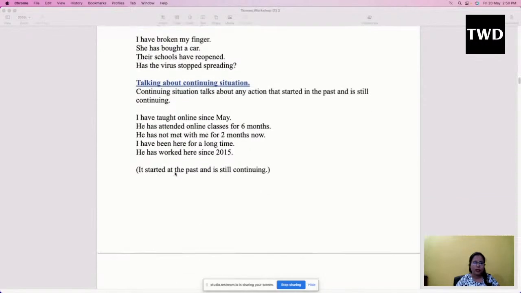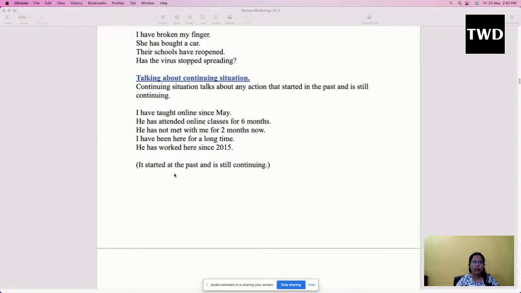Talking about any continuing situation, in the sense the thing which is still continuing. So I have taught online since May, means from the month of May I have started teaching online, and yet I am teaching. So this sentence doesn't mean that I have finished teaching. He has attended online classes for 6 months. So the meaning is from the last 6 months he has started learning online, and still he is learning.